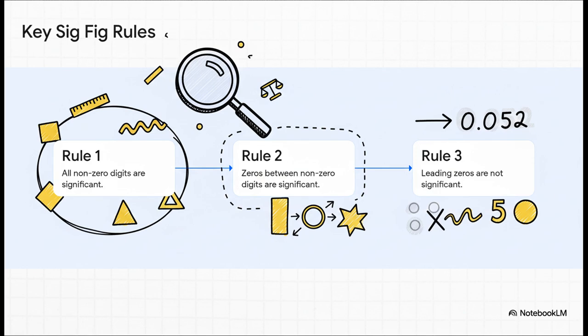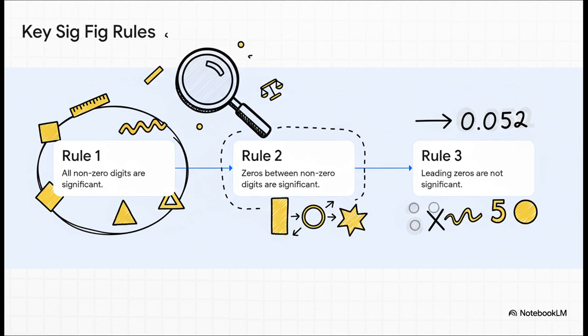Rule 1, super easy. If a digit isn't a 0, it's significant. Done. Rule 2, if you see a 0 that's sandwiched between other non-zero numbers, like the 0 in 101, it's always significant. It's part of the measurement. Now, rule 3 is the one that gets people. Those leading zeros, the ones at the very front of a number, like in 0.052, they are not significant.